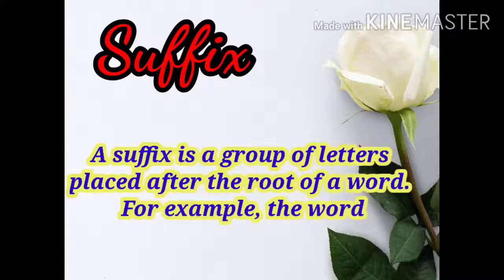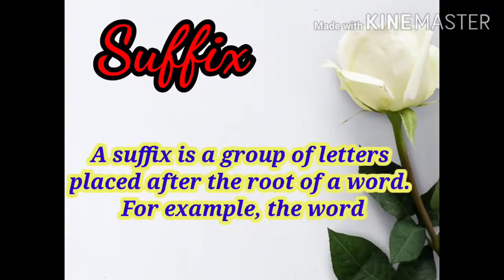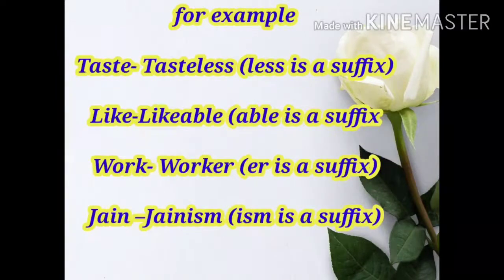Now let us see what a suffix is. A suffix is a group of letters placed after the root of a word. For example, adding -ion to the verb act gives us action. Act plus ion, action. So a suffix is a group of letters placed after the root word. Here are some examples: taste, tasteless. Like plus able, likable. Work plus er, worker.